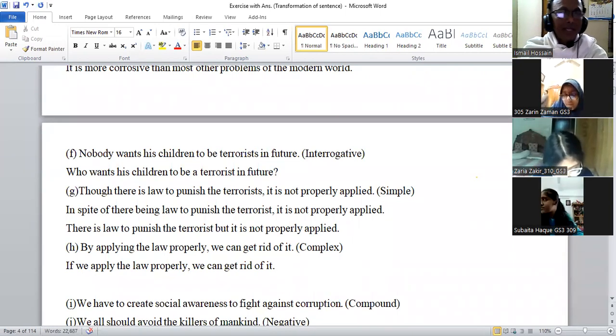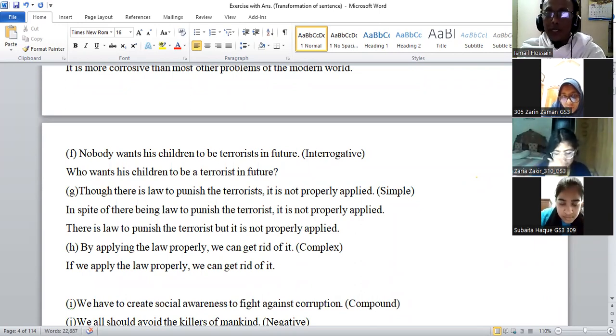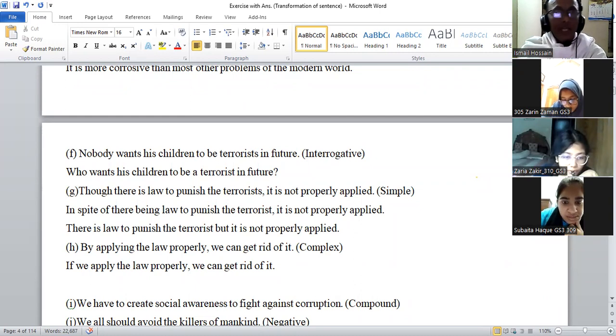Can you make this sentence compound? এটা একটা or হবে। না না সরি, একটা conjunction and হবে। এটা হবে দেখো এরকম, we apply the law properly and we can get rid of it. We can get, দেখেছো, rid of it।